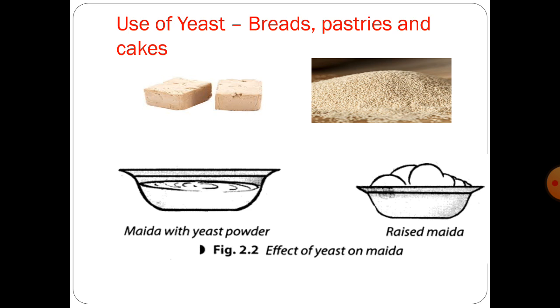So when the yeast multiplies itself and releases carbon dioxide, due to pressure of this gas, the volume of the maida is increased, and due to this increased volume, it is more fluffy and more smooth. Now, once the maida has risen, it is baked for killing the yeast, and after baking, it is ready to eat. In short, yeast is sacrificing its life for us.